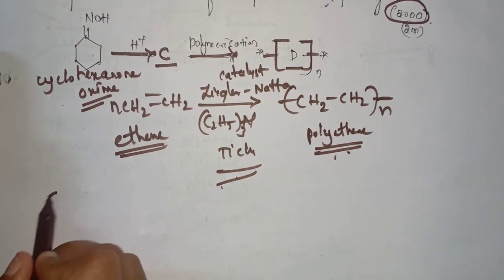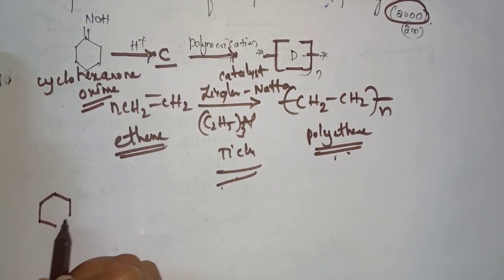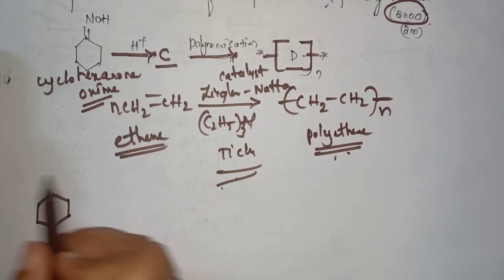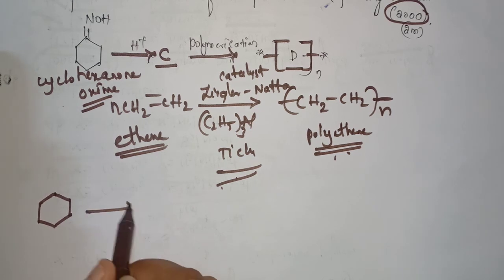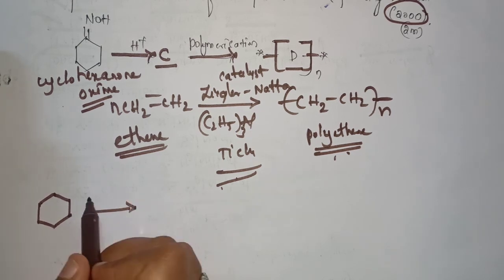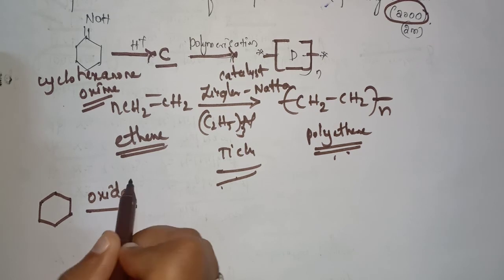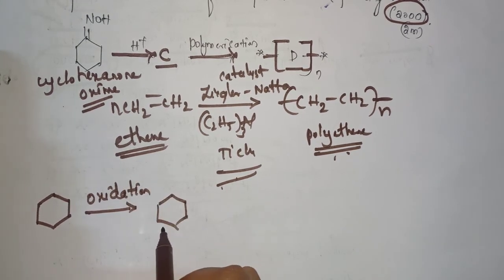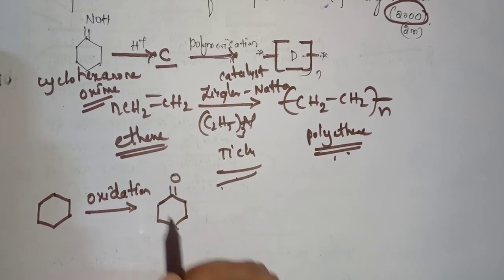First cyclohexane is taken. When the oxidation is carried out, we will obtain the structure like this.